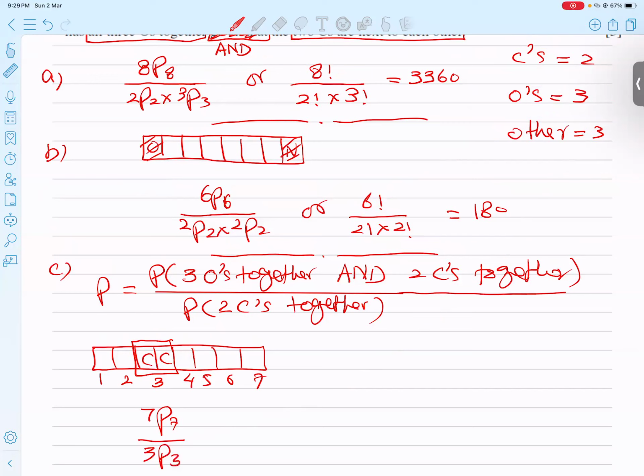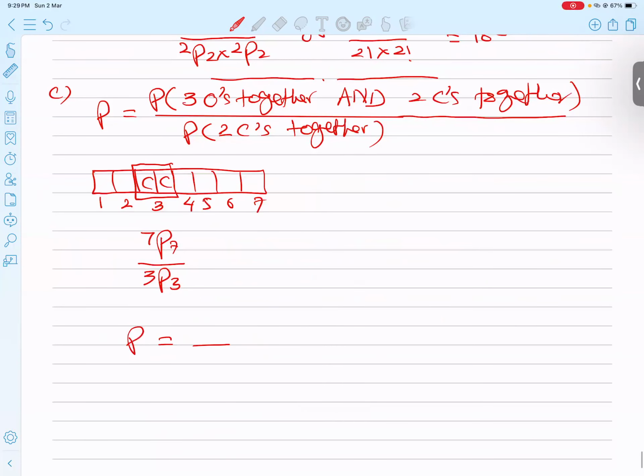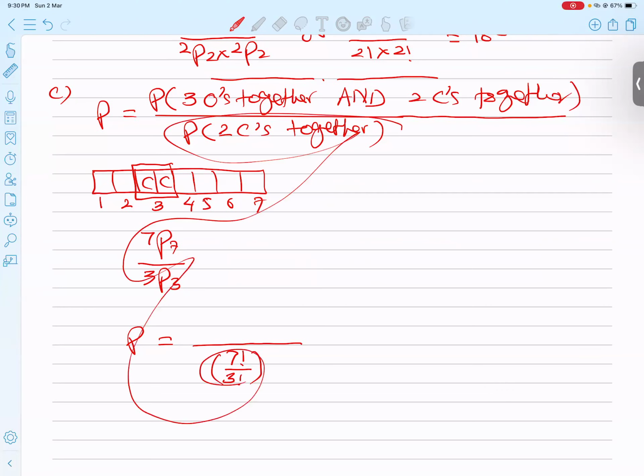This is the answer for the denominator: 7 factorial divided by 3 factorial. So the point is very clear.